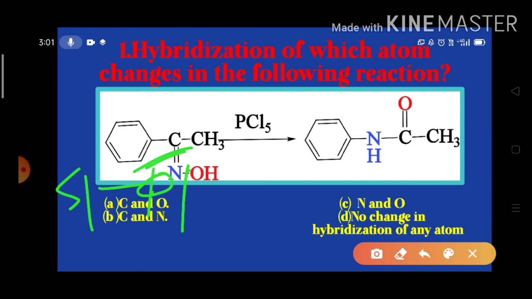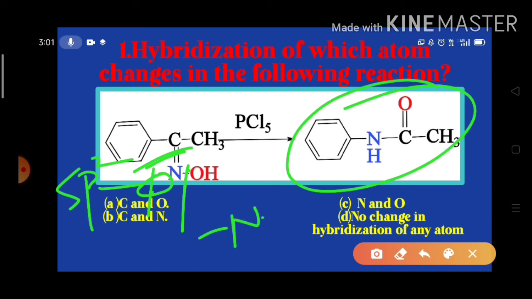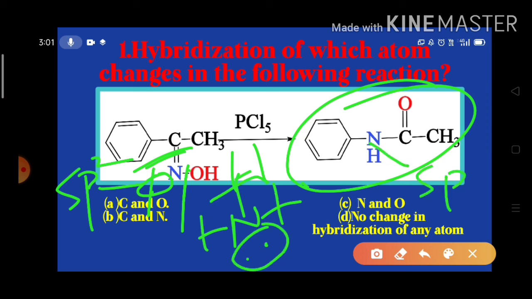So here the hybridization is sp2. Whereas in this amide, the hybridization becomes like this, and one lone pair is there. So sp1, sp2, sp3. Here the hybridization is sp3. In oxime, the nitrogen hybridization is sp2. In amide, the nitrogen hybridization is sp3.